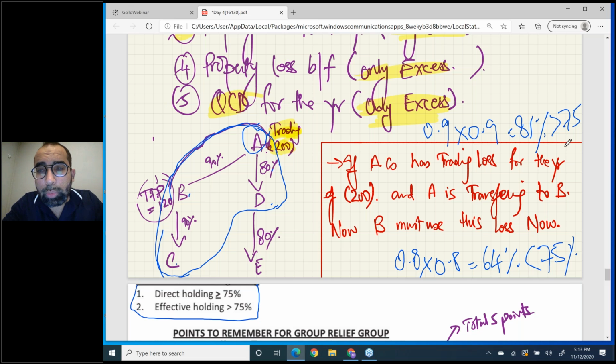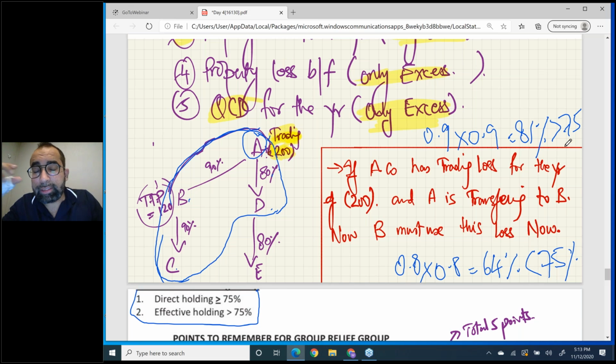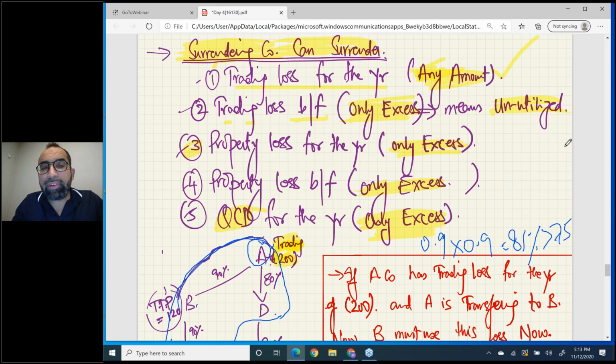Now, according to new rules, there is a big list. The list has been extended. These 5 things can be surrendered by the surrendering company. Number 1, read it. Trading loss for the year. For the year's trading loss, you can surrender any amount. You can surrender 50%, 20%, 30%, your wish.